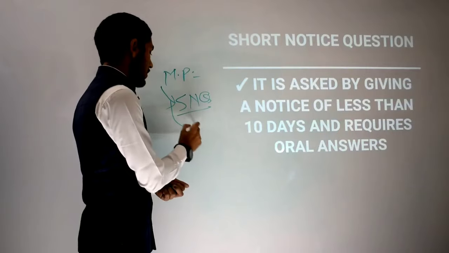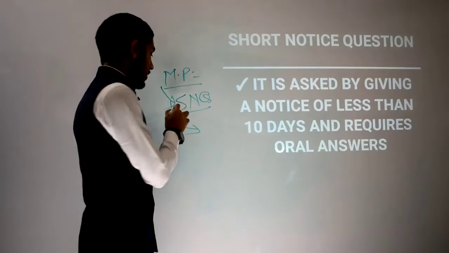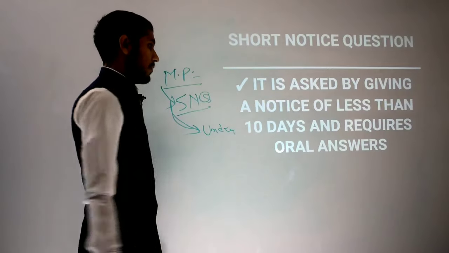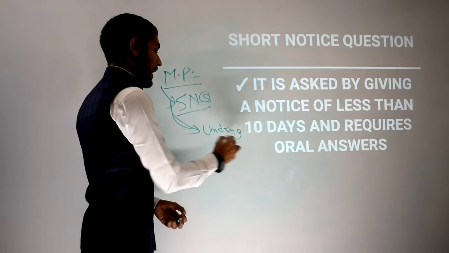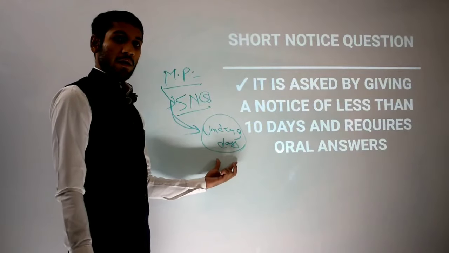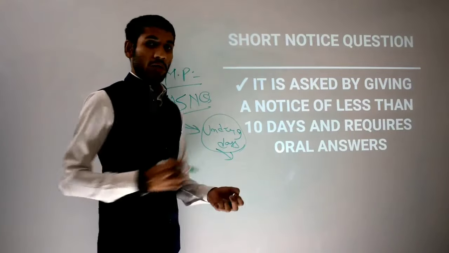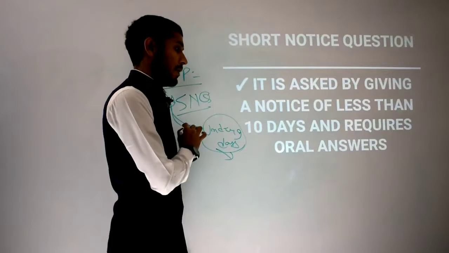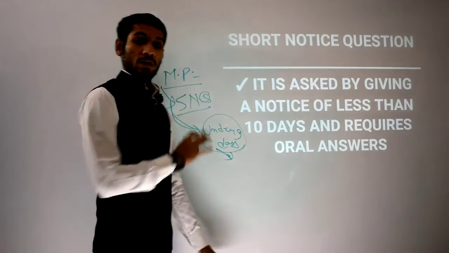So a notice will be given to the ministry to whom this MP wants to ask the short notice question. A notice of less than 10 days, maximum 9 days, will be given to that ministry to give a reply. After 9 days it has to give a reply, at any cost, but in oral form, oral answers.